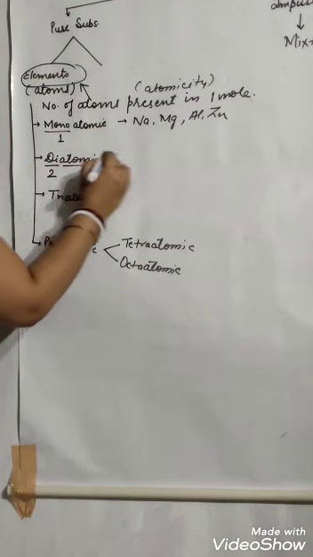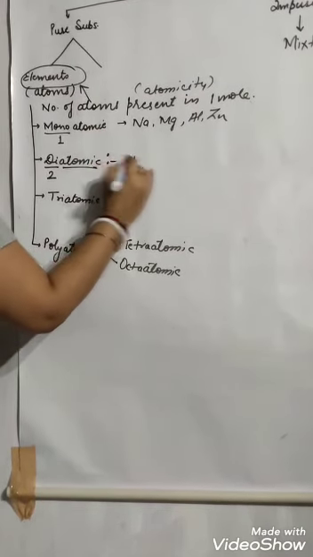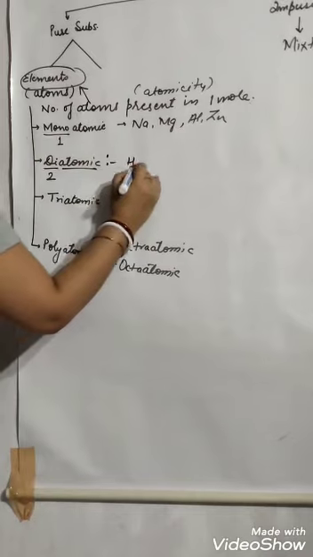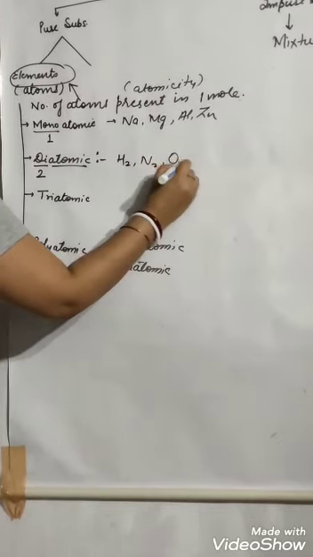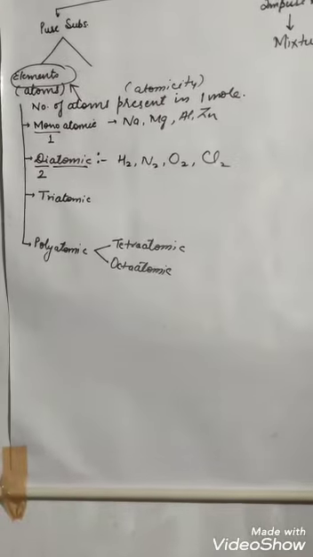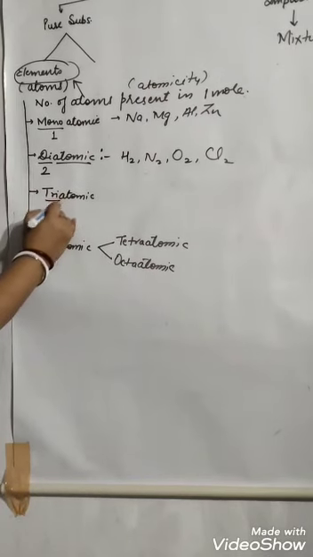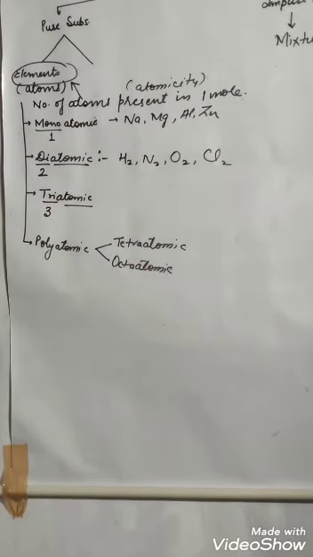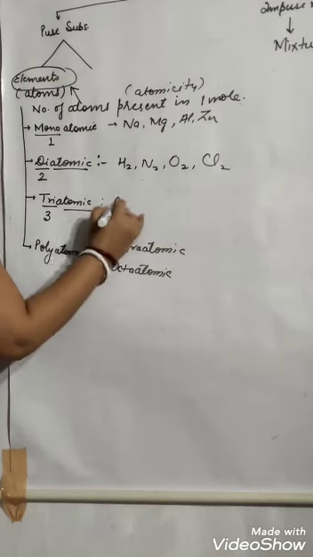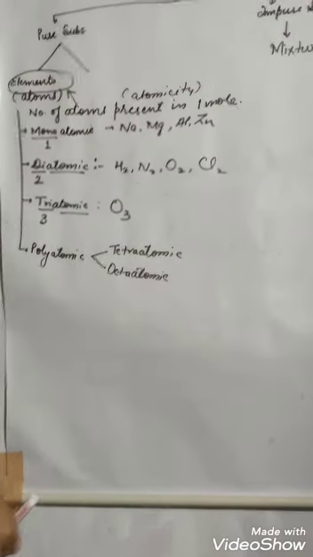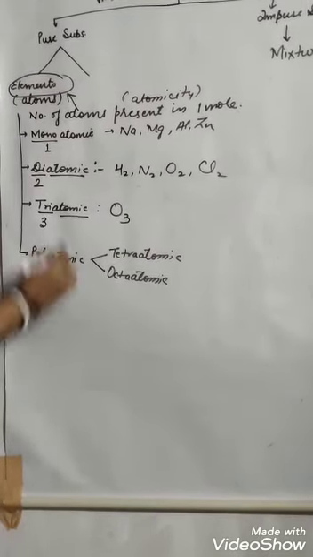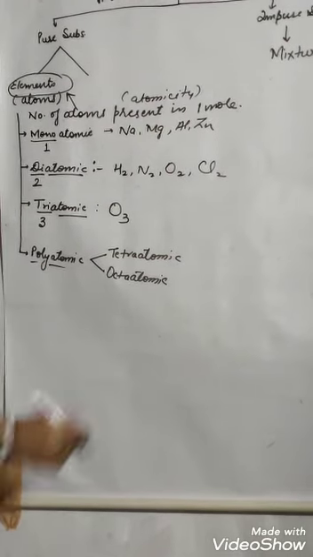So diatomic are those that contain two atoms of the same kind, like H2, N2, O2, Cl2 and so on. Triatomic, tri means three, atoms that contain three atoms, that is ozone, O3. Polyatomic means more than three atoms.